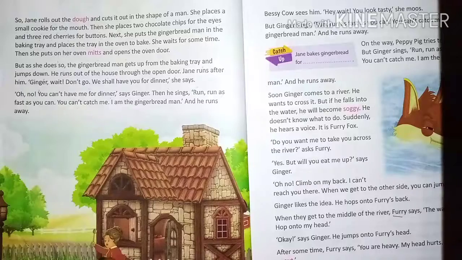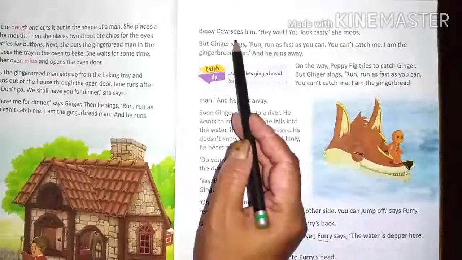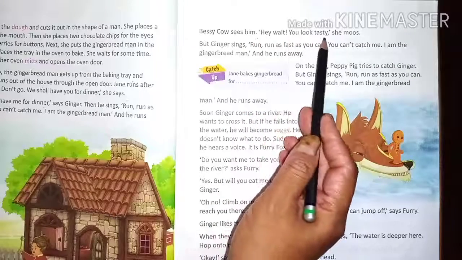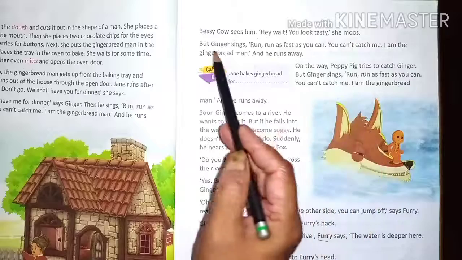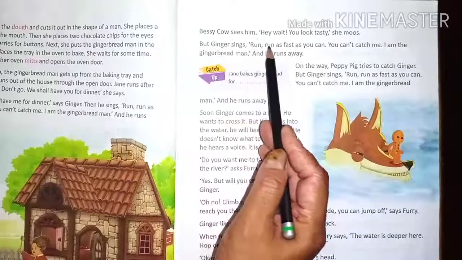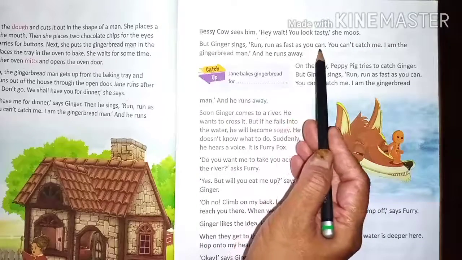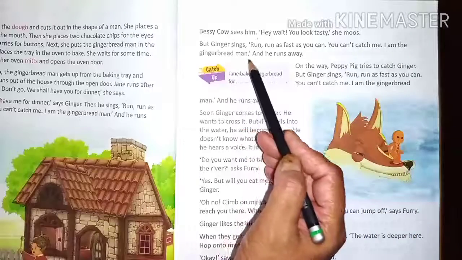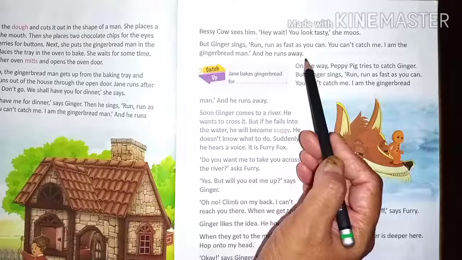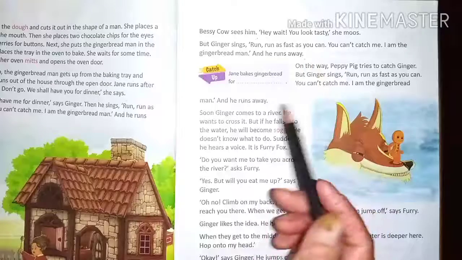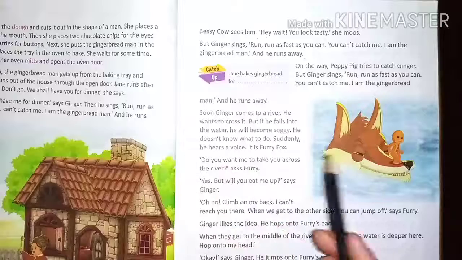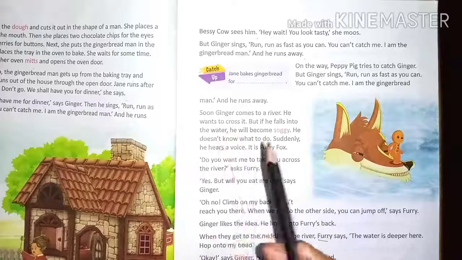What happened after, we see, huh? Then Bessie Cow sees him. Hey, wait, you look tasty. She moves, but Ginger sings, run as fast as you can. You can't catch me, I am the gingerbread man. And he runs away. He sings songs again and again, and runs fast. He runs fast. Who? Gingerbread man.